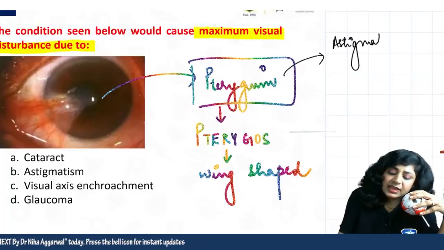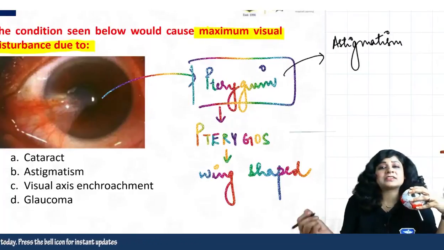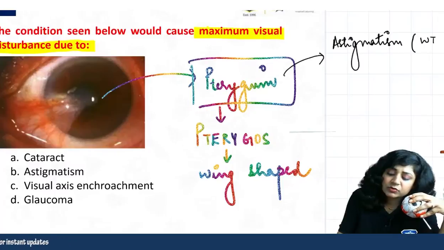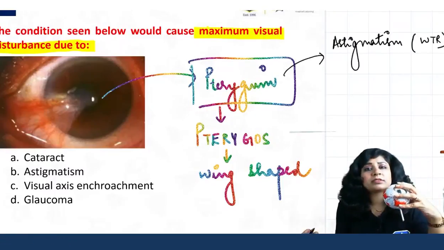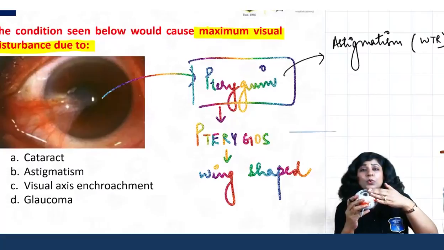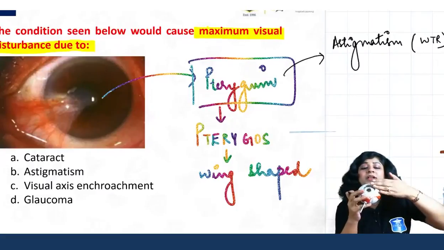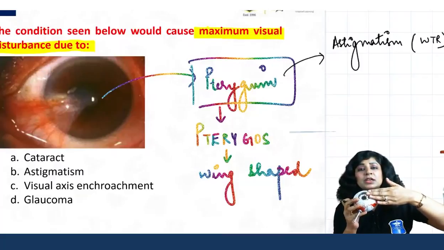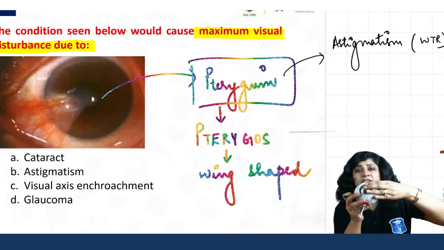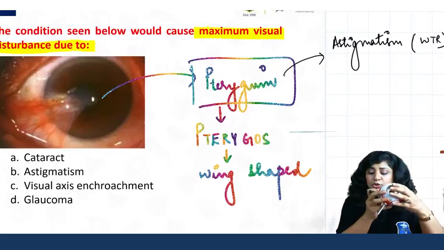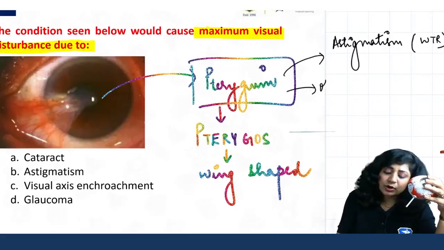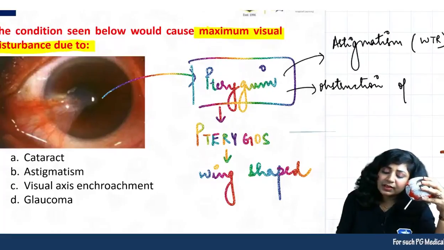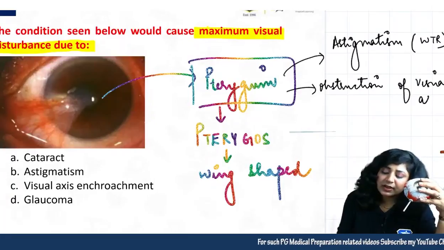It can lead to astigmatism. And what kind of astigmatism? It is with the rule astigmatism. Again, important thing. Then sometimes it is also growing because the apex is towards the cornea. So it can be up to the limbus, it can be up to the pupil, or it can even cross the pupil, so it's covering the pupil. At that time it can also cause obstruction of the visual axis.